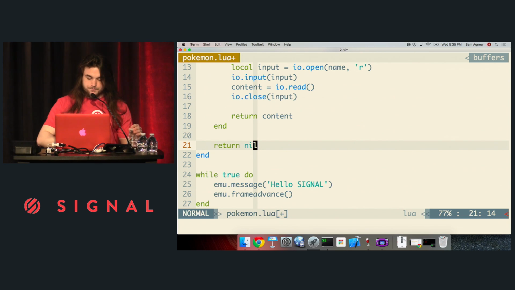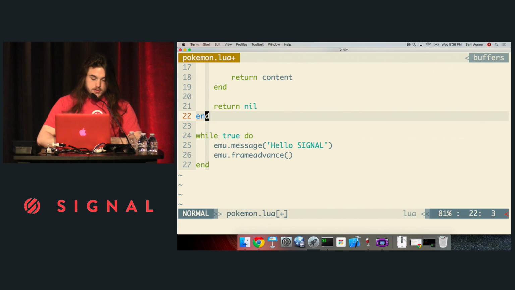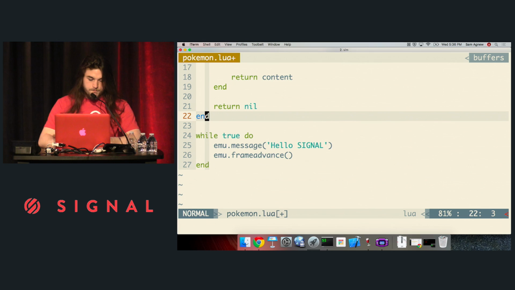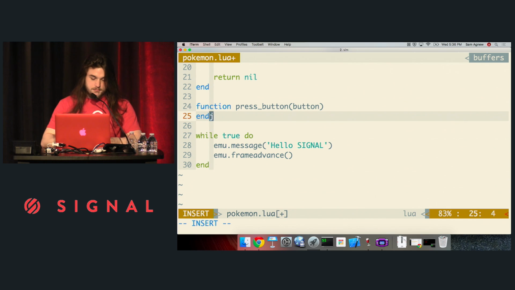So now what I want to do is, in every iteration of this loop, check to see if button.txt exists, for instance. And if it does, I'll read from it, and that'll be the button we're going to press in the game. I'm going to assume it came from a text message. So I'm going to write one more utility function called pressButton. And I think you might be able to guess what that's going to do. It's going to press a button.